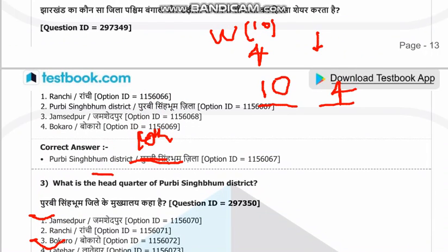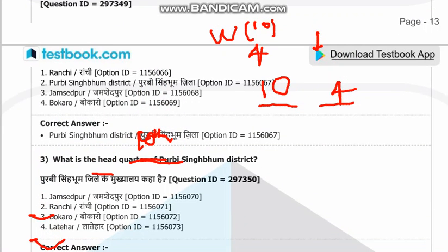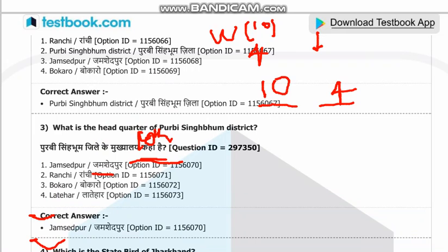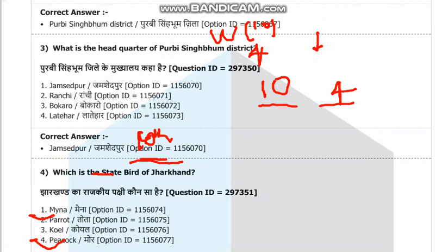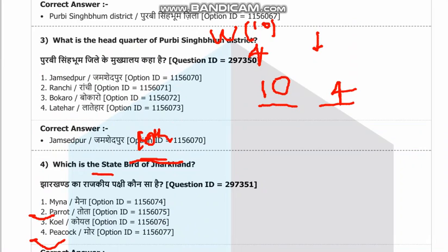What is the headquarter of Purbi Singhbhum district? The headquarter of Purbi Singhbhum district is Jamshedpur. The founder of Jamshedpur is Nusserwanji Tata. Which is the state bird of Jharkhand? The state bird of Jharkhand is koel, the state tree is sal, and the state flower is palash.